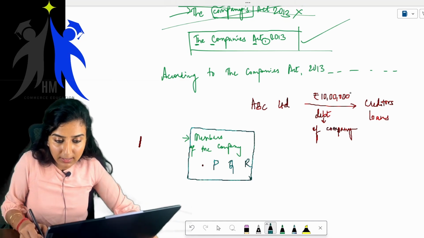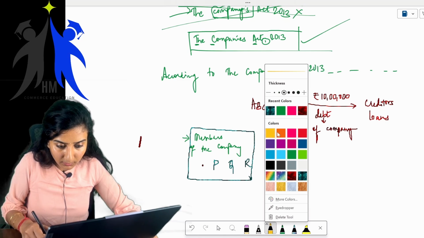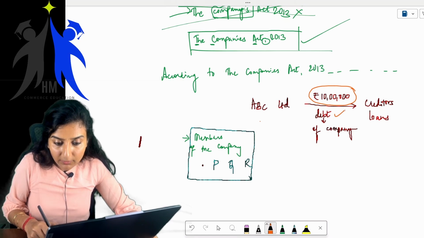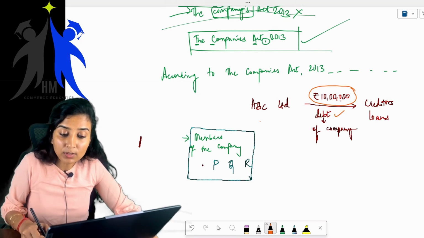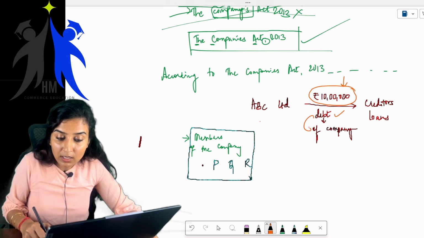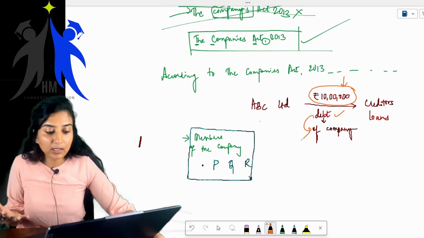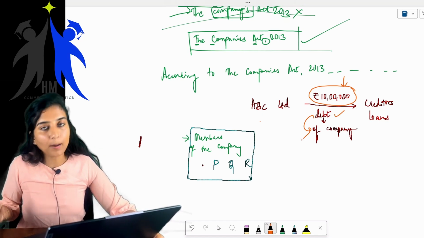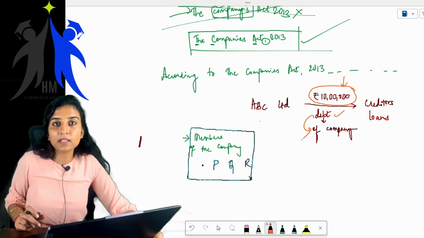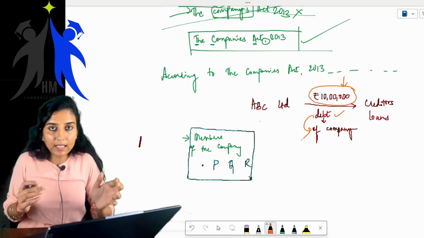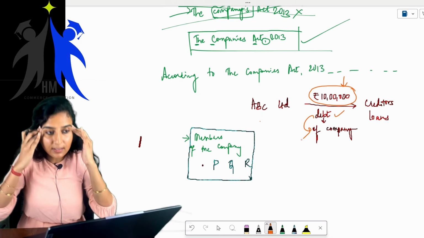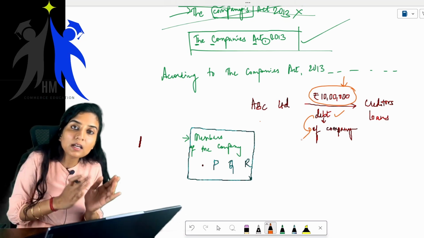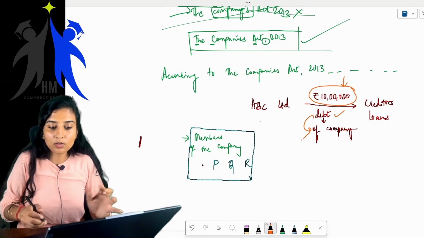Now, this amount of rupees 10 lakh, which is the debt, whose debt is it? It is the debt of the company. Yes or no? Is it the debt of the company or the members of the company? Children, think. Company is a separate entity. It is different from the members of the company. Company is different. Members are different. They both are not the same.